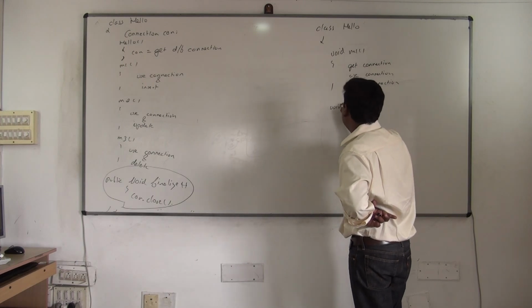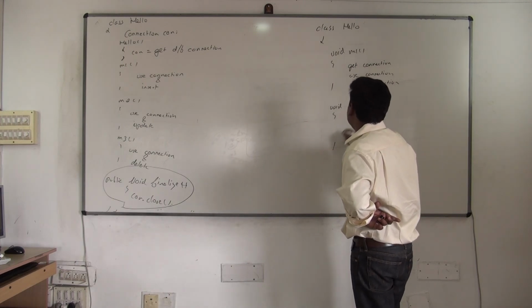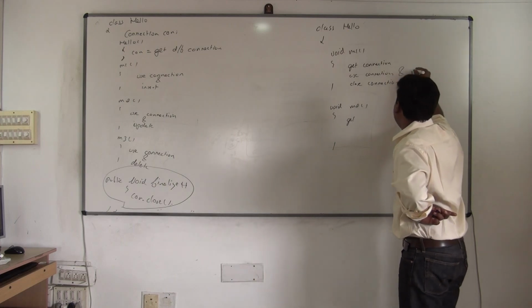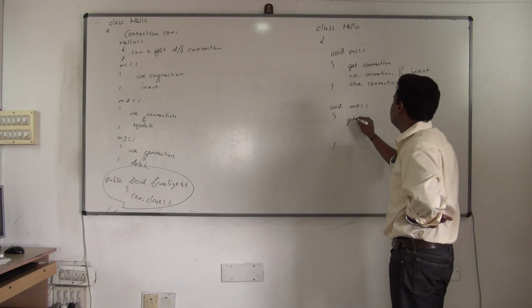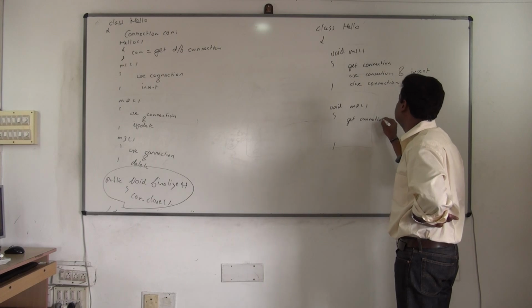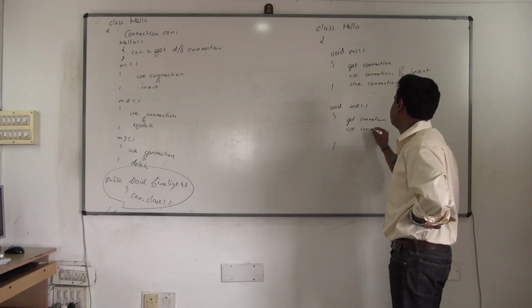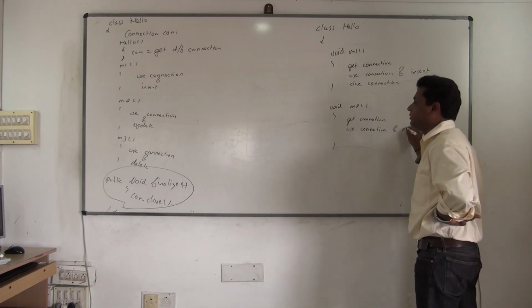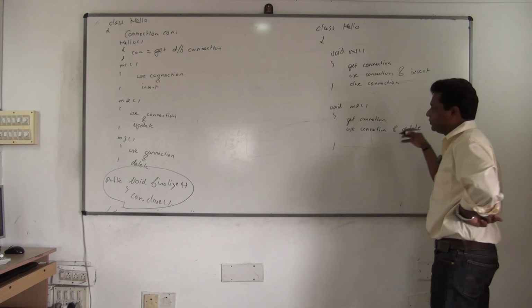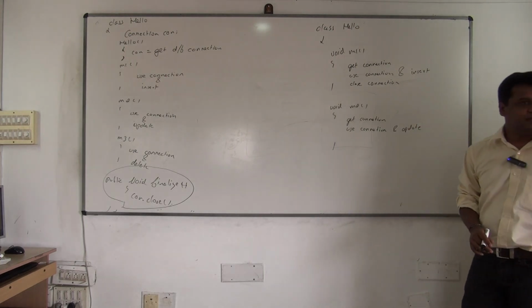Same way in M2. So this is what the developer goes on doing: get the connection, use the connection and insert. Here also, get the connection, use the connection, and update. Like this it goes on. One more method, M3. Are you clear?